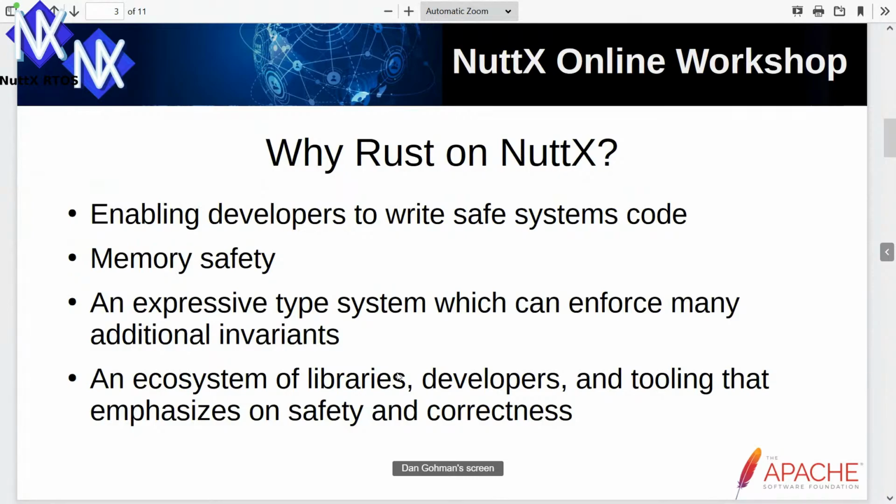And beyond memory safety, Rust's expressive type system can enforce many kinds of invariants. This enables library authors to describe their own library invariants in the type system, to help users of their libraries use their APIs correctly. In total, these properties that Rust has helped attract a community of developers and an ecosystem of libraries and tools that collectively emphasize writing correct programs.